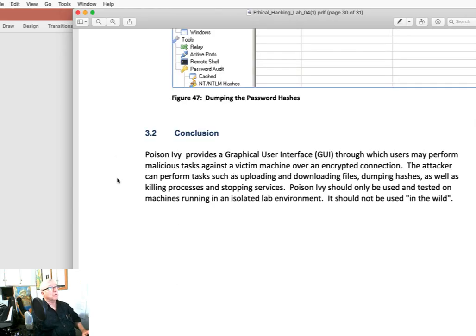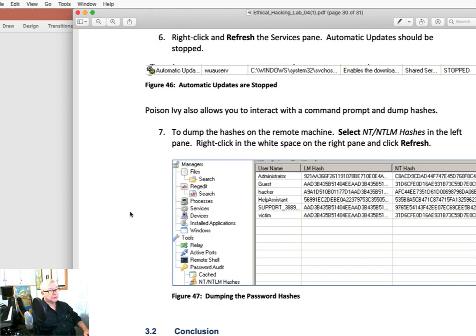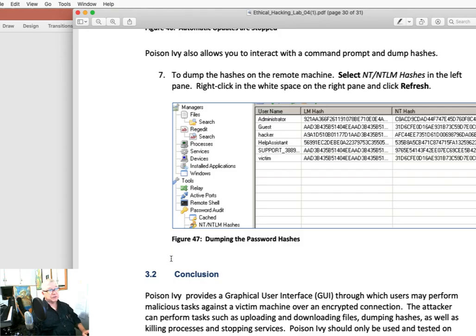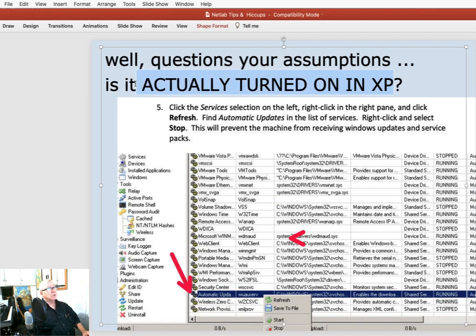And then that doesn't stop me. I can go right ahead on and do the rest of the jobs, which in this particular case has to do with going and getting the hashes and then dumping the hashes. So it can be good to always question your assumption. You know, if the picture here says automatic updates, well, that would be the case if it was turned on. And I went and I checked, and lo and behold, that image of XP that we're using doesn't have automatic updates on.